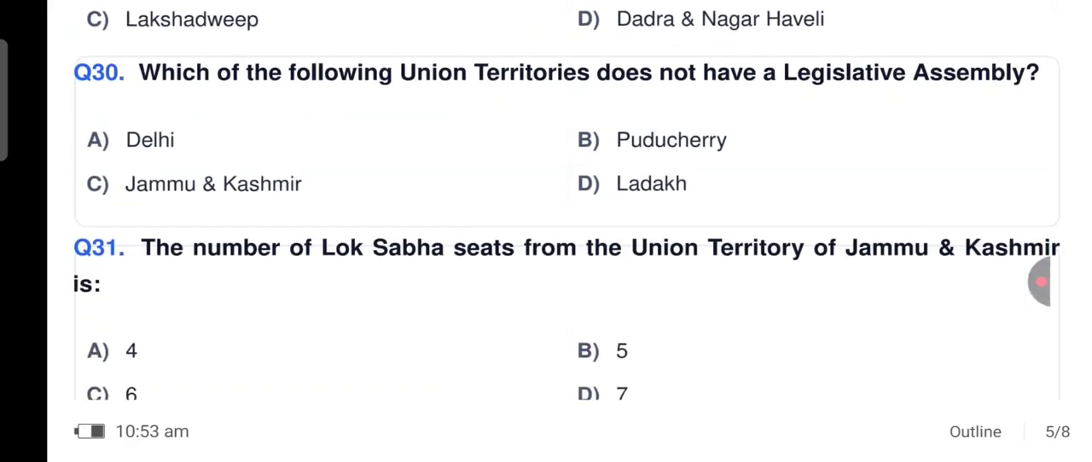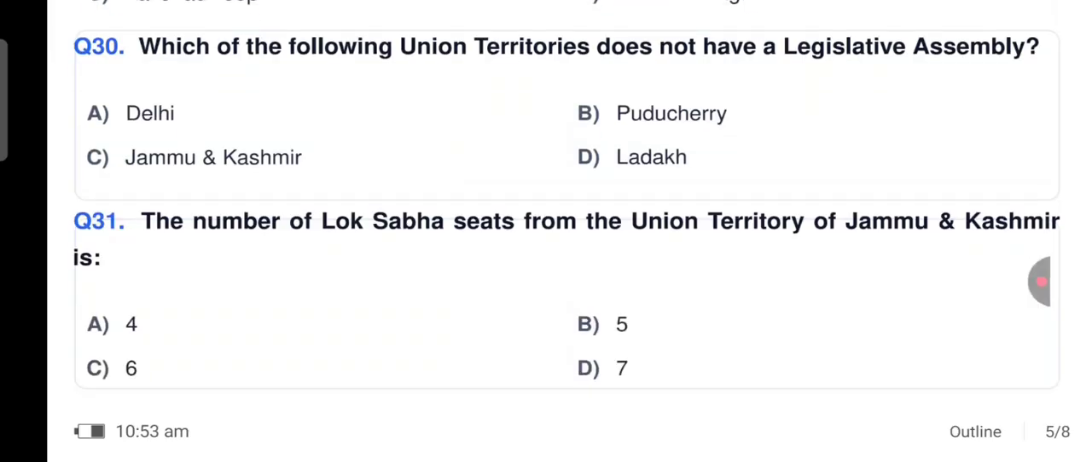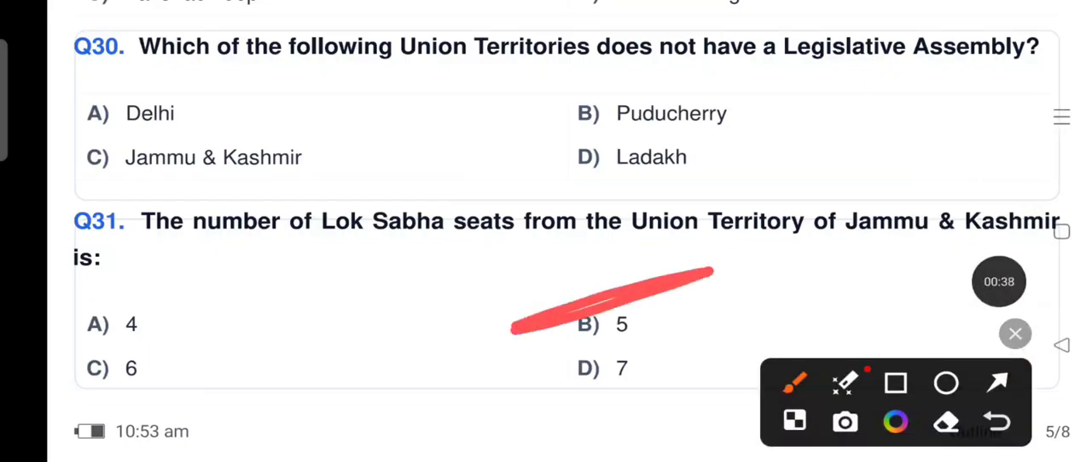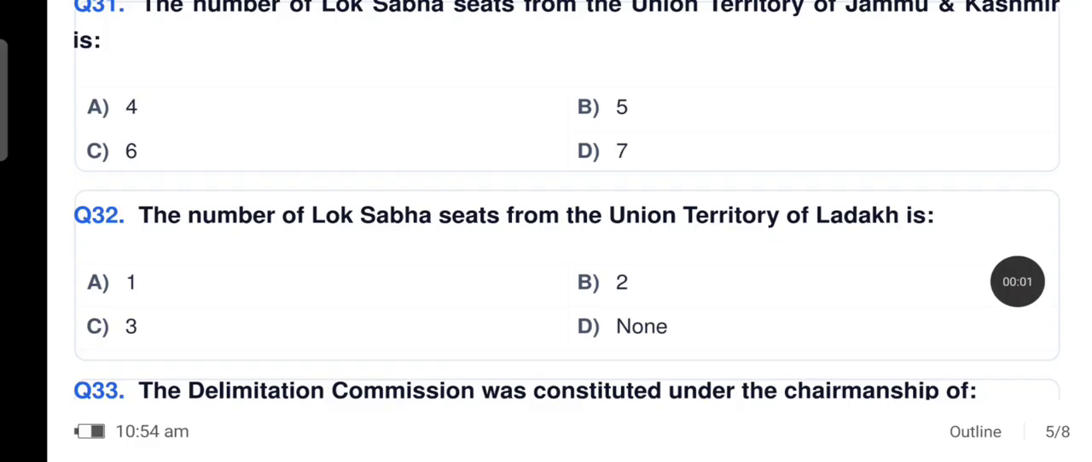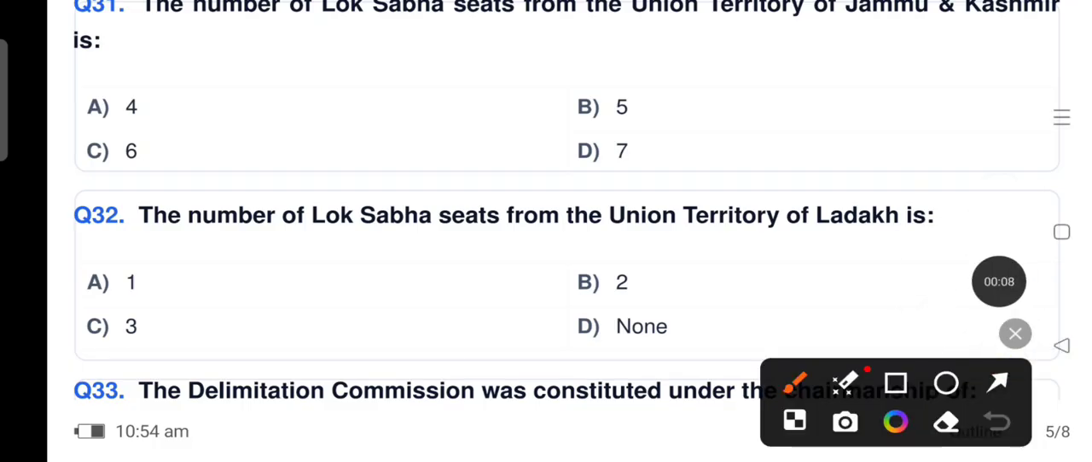The number of Lok Sabha seats from the Union Territory of Jammu and Kashmir is 5. Option B. The number of Lok Sabha seats from the Union Territory of Ladakh is 1. Option A.